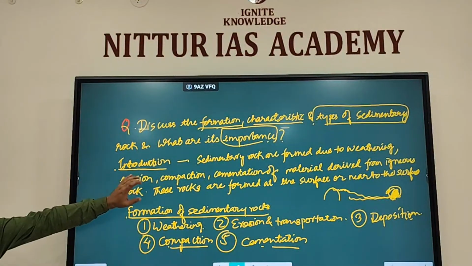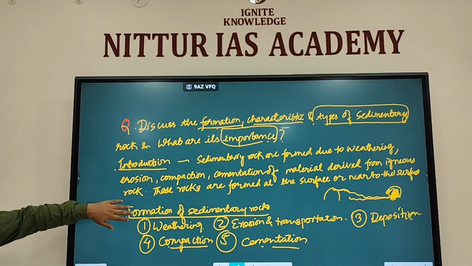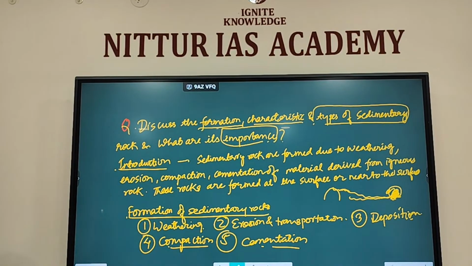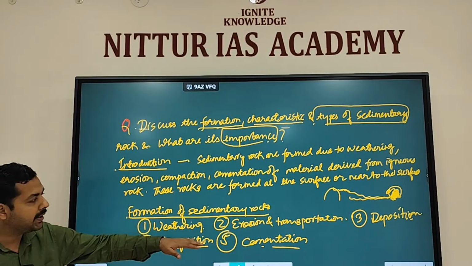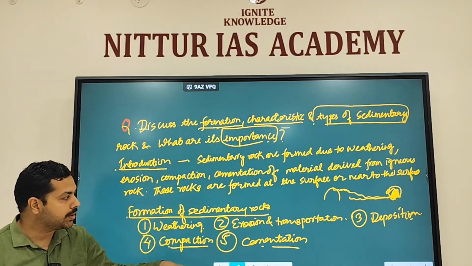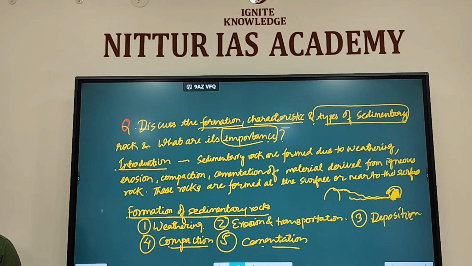That should be your introduction: sedimentary rocks are formed due to weathering, erosion, compaction, cementation of material derived from igneous rock. These are formed either at the surface or near to the surface. Then in formation of sedimentary rocks, you explain one line regarding weathering, erosion, transportation, deposition, compaction, cementation. These processes you need to explain.